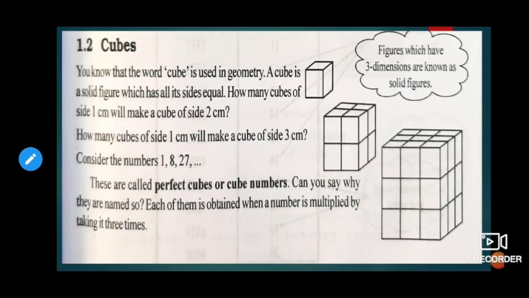If we come to arithmetic, what is meant by cube is that we multiply the number by itself 3 times. For example, if I have 3, then 3 times 3 into 3 into 3, we call it 3 cube. If I have 2 into 2 into 2, multiplying it by itself 3 times, then we call that the cube of that number.